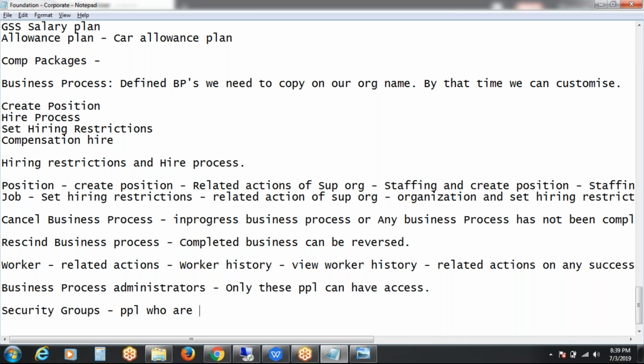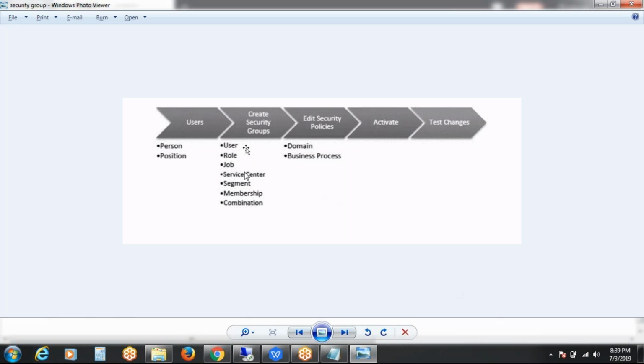People who are in the groups can perform similar kinds of responsibilities. Okay, here in the image you can see there are 7 types of security groups.